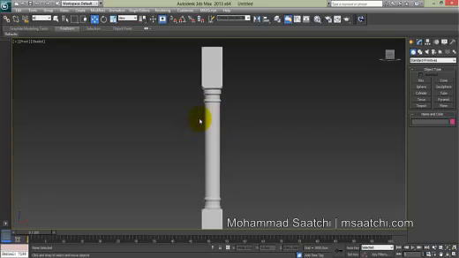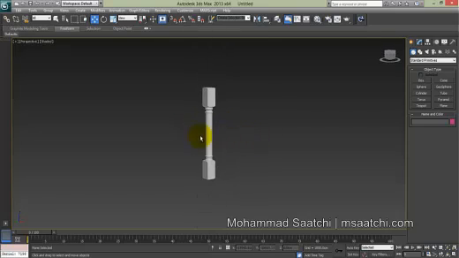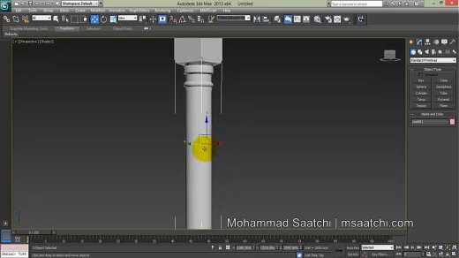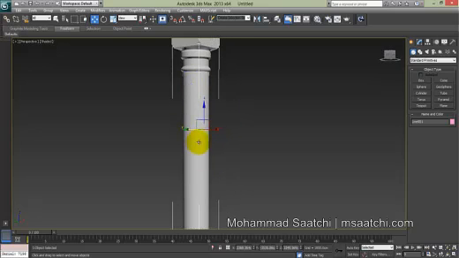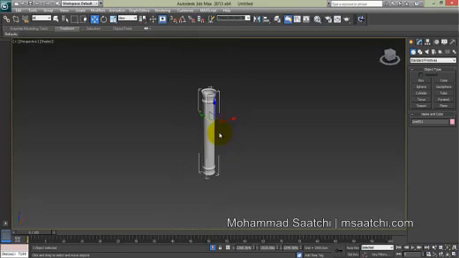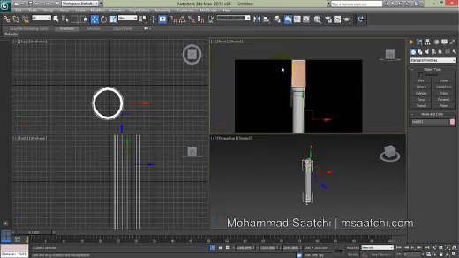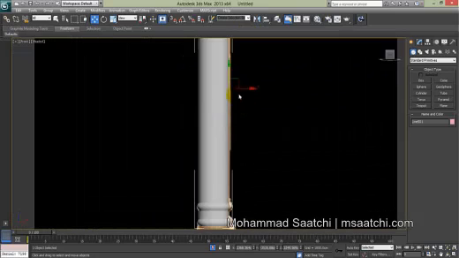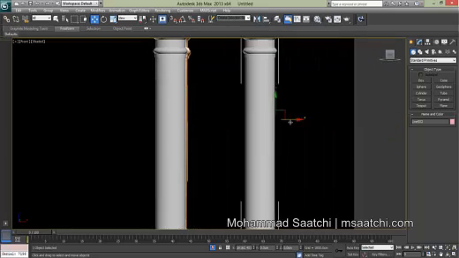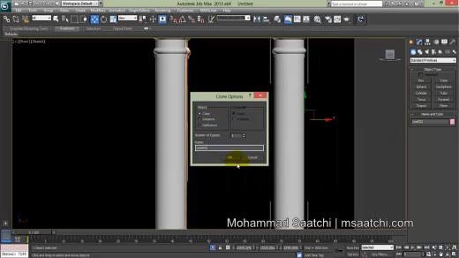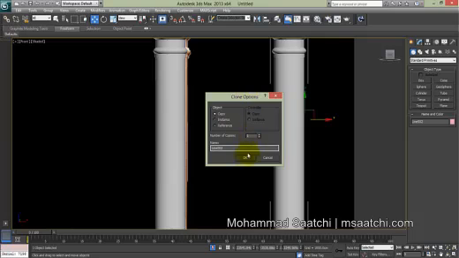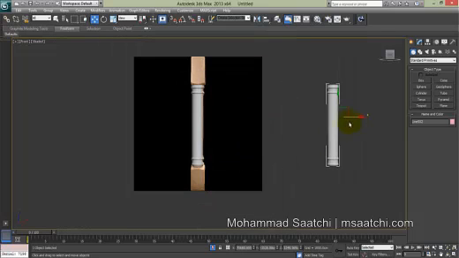Okay, it's good. Now the main body is finished. Now I want to work on the details of the body, the column body. That is so interesting work. There is some easy way, but I want to describe to you a different way. I will copy it. I hold Shift and move it, and then the clone options window will appear. I move it here.